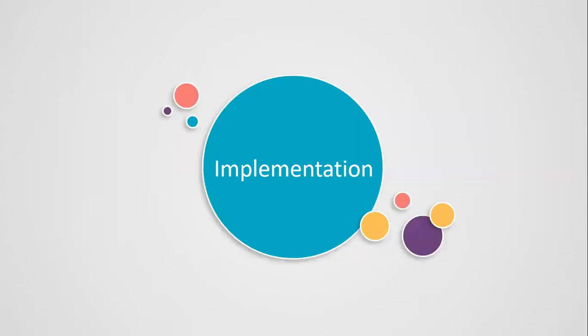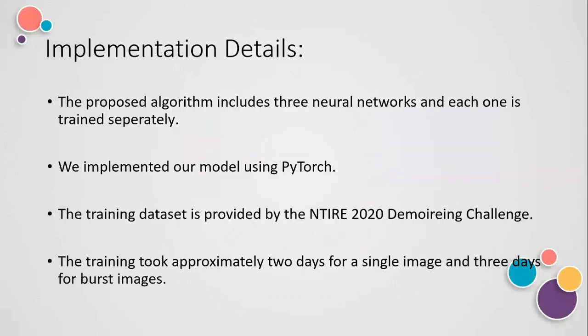At the end, I'll include the implementation details of our proposed network. Basically, the proposed algorithm includes three neural networks: the pixel network, frequency network, and fusion network. We have implemented our model using PyTorch, and we have used the CELU activation function.